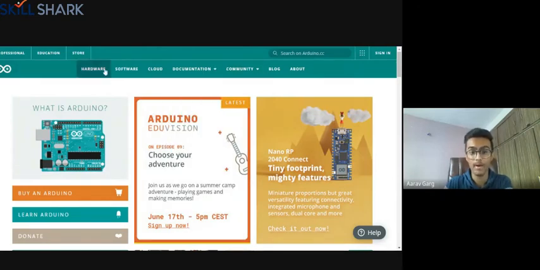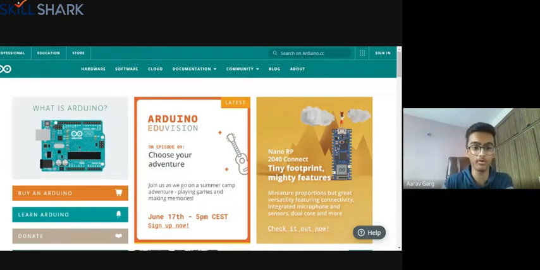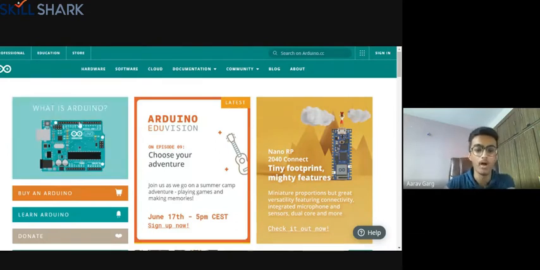You can also buy the Arduino boards here. So the Arduino boards here will cost you around, it varies according to the board. This board will cost you around 1,000 to 1,500, but you can also buy it on Amazon or Flipkart. There it will be very cheap, comparatively. Okay, so on Amazon, it can cost you something around 300 to 400 for this board.